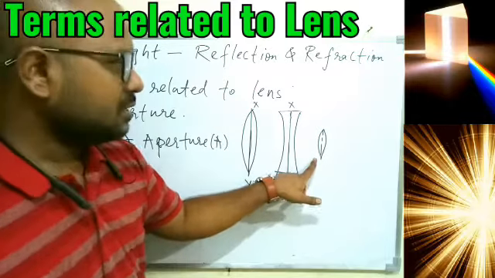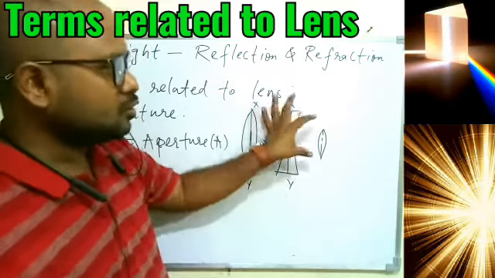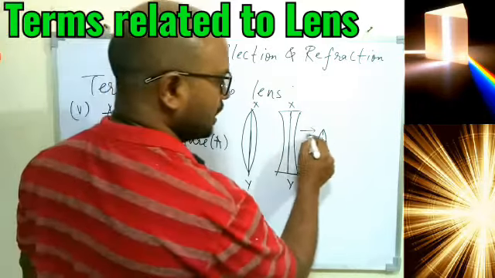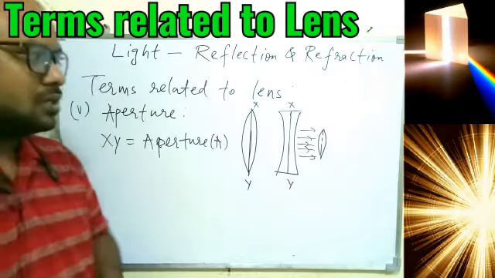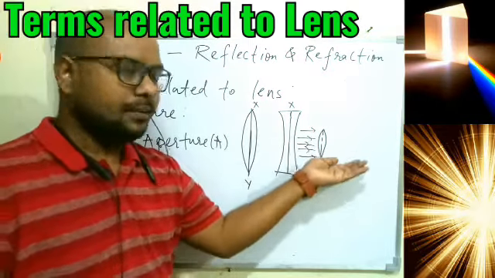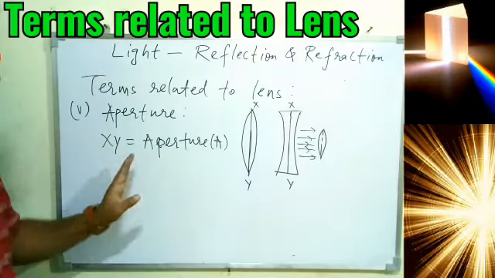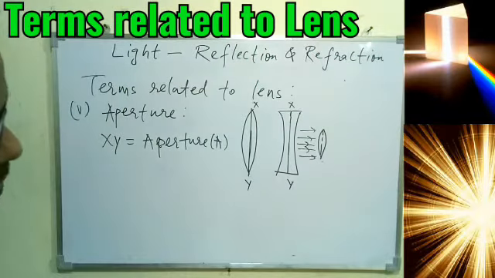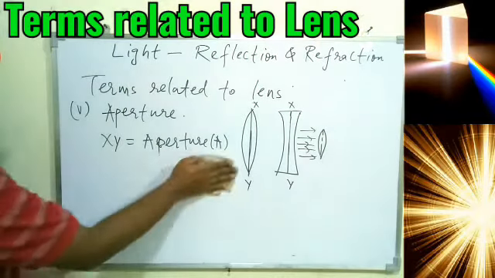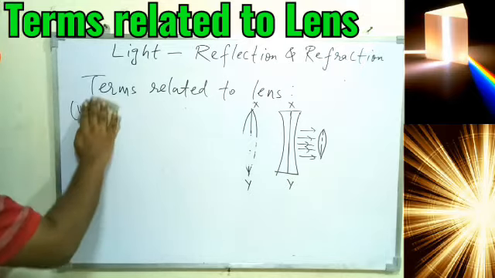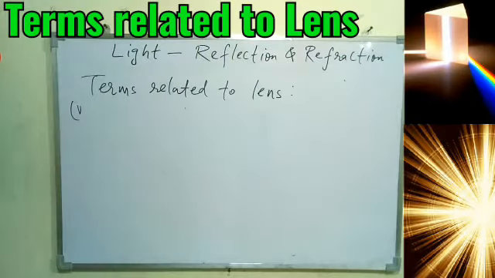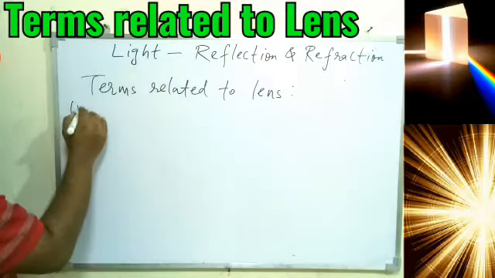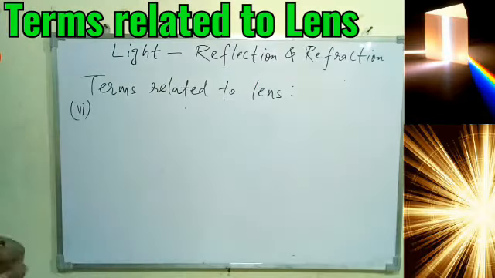It will also form the image, but very little light will pass through this, because the surface area has reduced now. So the less light passing through it, the less will be the brightness of the image. That is how the aperture plays a role in image formation. Okay, now let's go for the number 6 term. For this we need an understanding of proper refraction and bending of light.